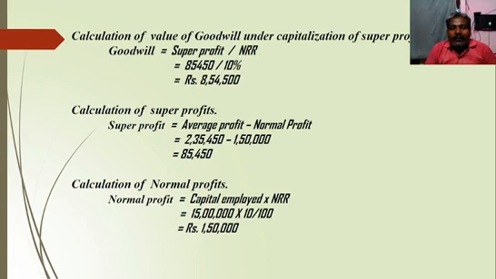So what is the formula for super profit? Super profit equals average profit minus normal profit. But in the question, they have given average profit, but don't directly give normal profit. So we need to calculate normal profit. Without the help of normal profit, we can't calculate super profit. So the next stage is calculation of normal profit. We should follow one by one, then only can we calculate. Otherwise we can't proceed: calculation of normal profit, calculation of super profit, then calculation of value of goodwill. So you should follow the procedure. That's so simple for you, right?